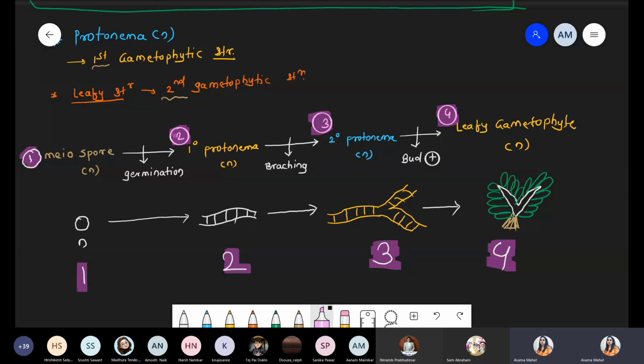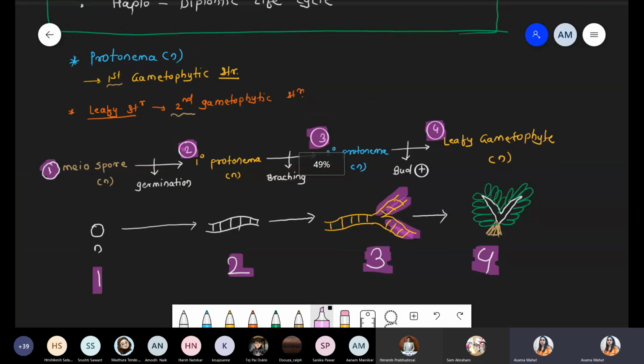So remember the simple scenario. Protonema is a very unique structure which is present only in mosses, right? The green meiospore undergoes germination and forms the primary protonema, haploid in nature. The primary protonema shows branching. Branching means it is no longer a linear structure, it now shows branches. Once it shows branching, the primary protonema has converted into the secondary protonema. And finally, that secondary protonema forms the typical structure of the leafy gametophyte.